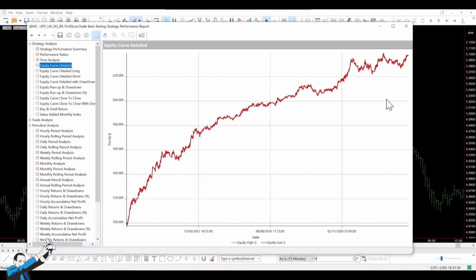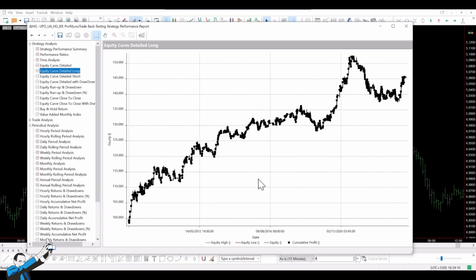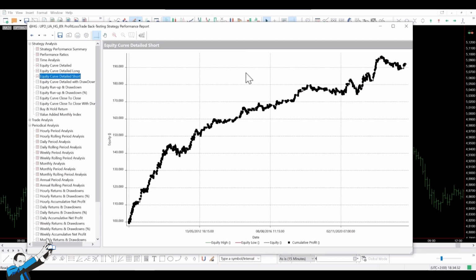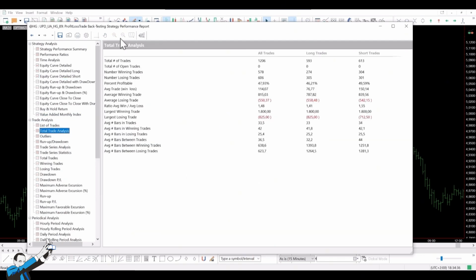There have been highs and lows, especially in recent years, but as we know, there's no magic formula for making money every day in the markets. Still, this is a solid strategy. For the long side, the drawdown in recent years has been more pronounced, while the short side has compensated for it. Now let's examine the strategy's total trade analysis, where 1,200 trades were executed, well balanced between long and short sides.